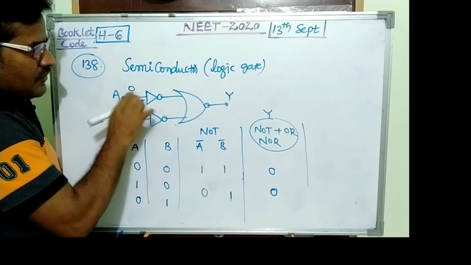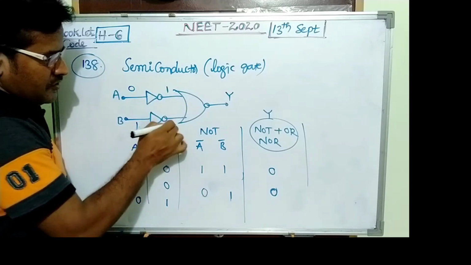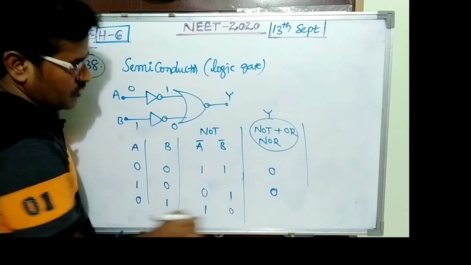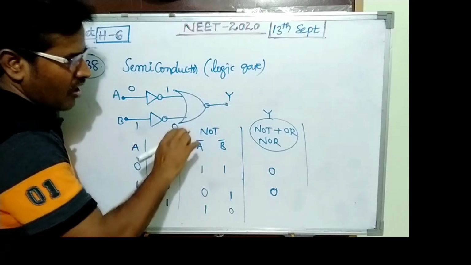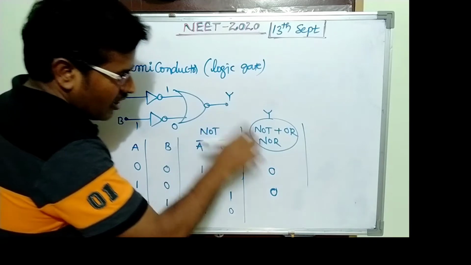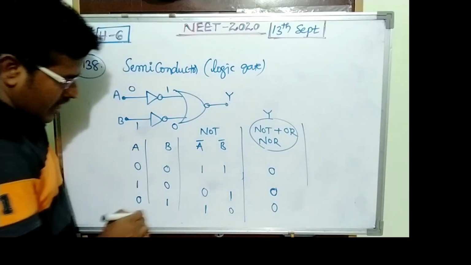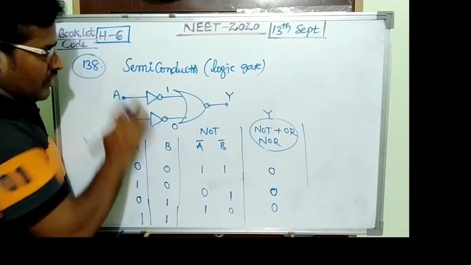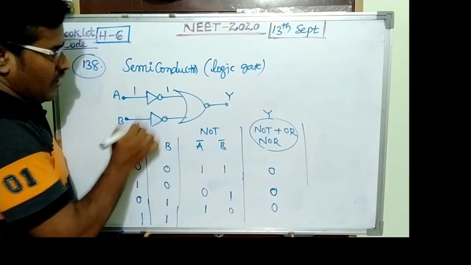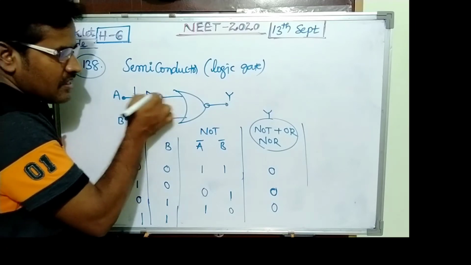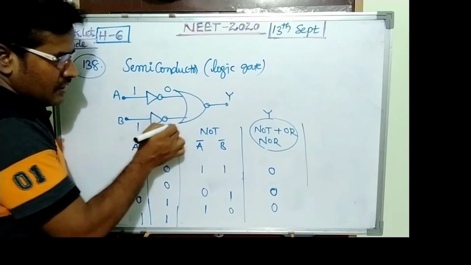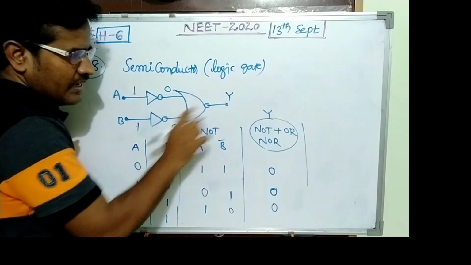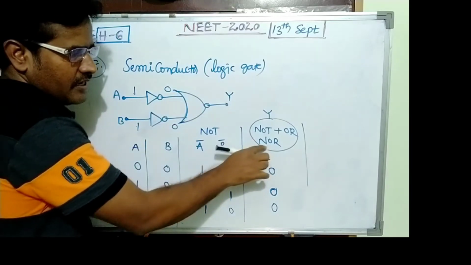Then 1 and 1 are the inputs. NOT gate gives 0, so 0 0 are inputs of the NOR gate.